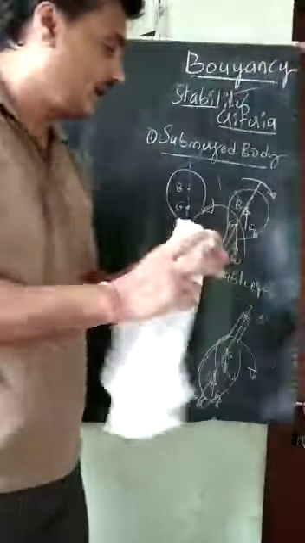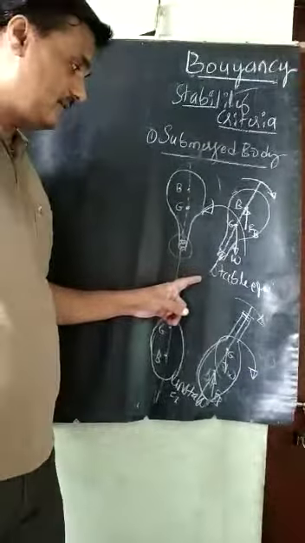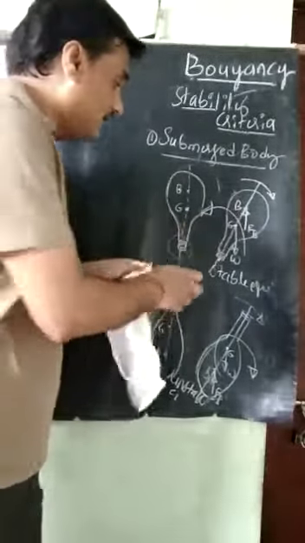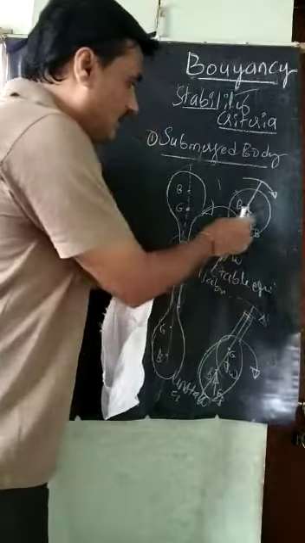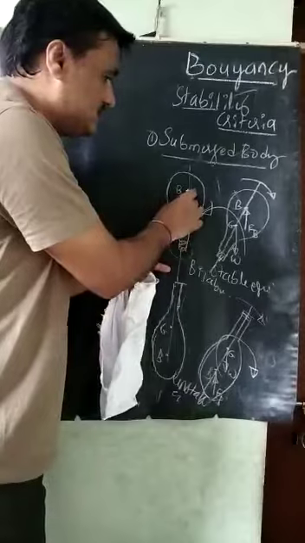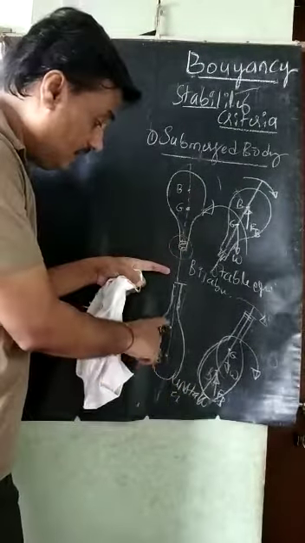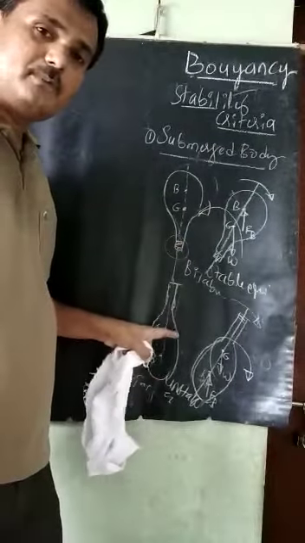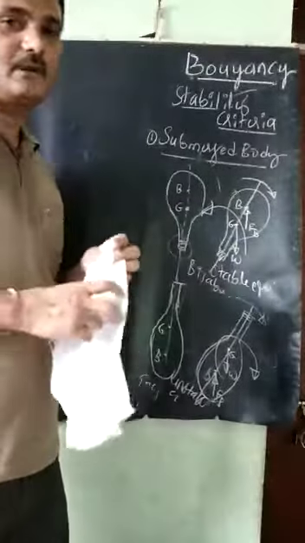The stability criteria is like this. For the stable condition, what has to be understood here? For the stable condition, B is above the G. B is above the G always. So when it is an unstable condition, G is above the B. When G is above the B, it is unstable. When B is above the G, then it is a stable condition.